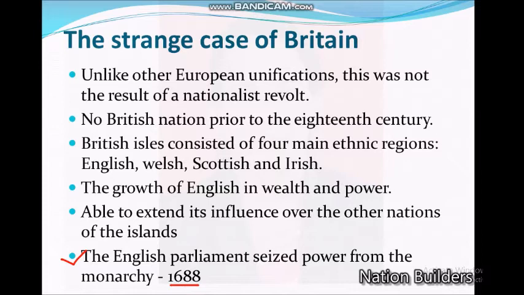The power of the king was given up into the hands of parliament. And a nominal king and queen remain in England. In this way, England is formed in this Britain case.